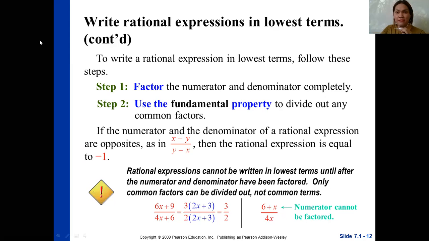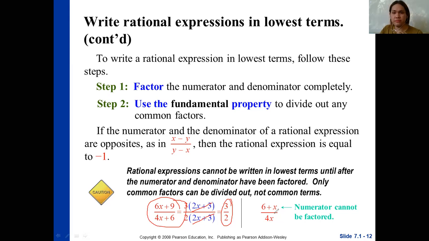Just like what we have there as an example. 6x plus 9 all over 4x plus 6. Then you can factor it out. 3 times 2x plus 3 over 2 times 2x plus 3. So as you can see, you can cancel or divide out the common factors, 2x plus 3. Then the only thing that will be left in here is 3 over 2. That's why our answer is 3/2.